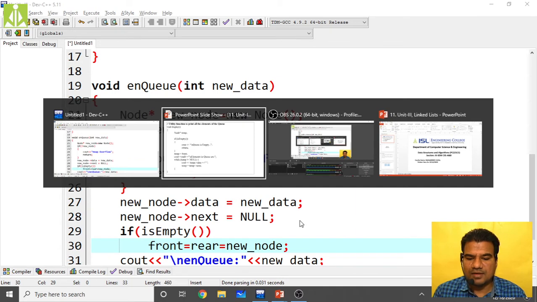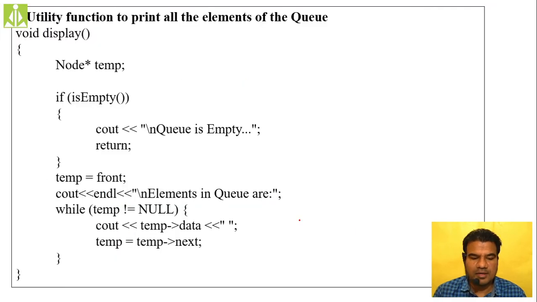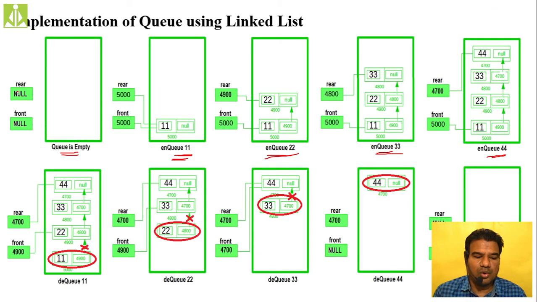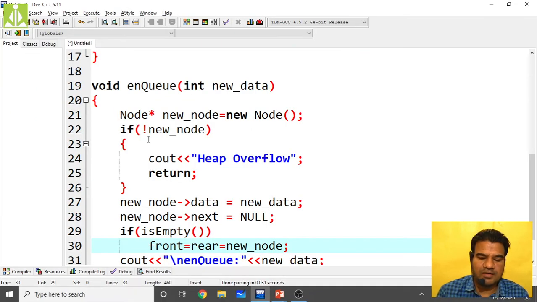Where is our PPT? Here it is, our PPT. See, when both are null, when rear is null and front is null, that means the queue is empty. When the queue is empty, what are we doing? We are making both our front and rear point to the newly created node. So the same operation we have done over here.